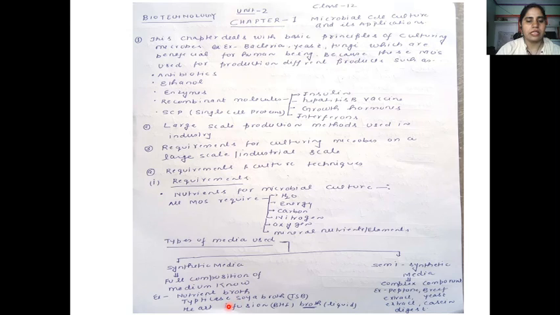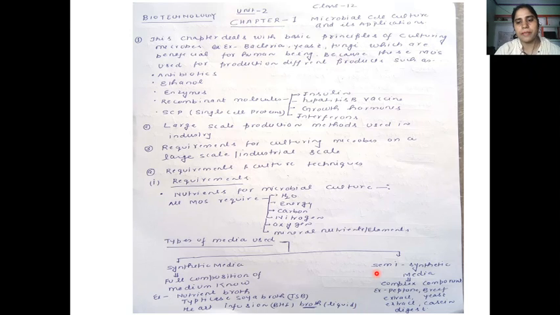Next is the trypticase soya broth, called TSB media, and heart infusion broth media. So these are the different types of media, and we select the media on the basis of the microorganism chosen for growth.